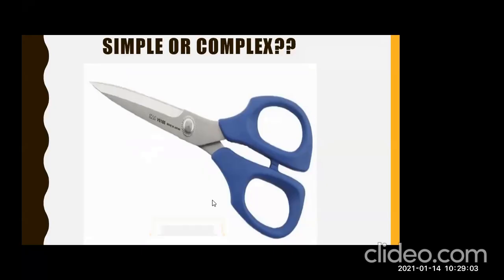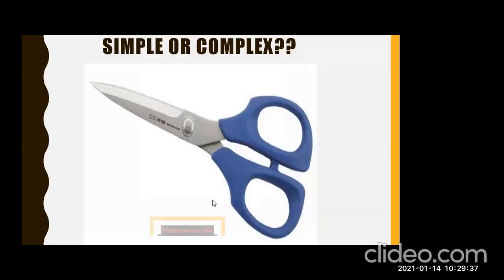You can see the screen? Can you see the screen? Umar, listen to me. Do you see a picture here? What picture do you see? Scissor. Scissors. So is it a simple machine or a complex machine? Simple machine. Very good, simple machine.